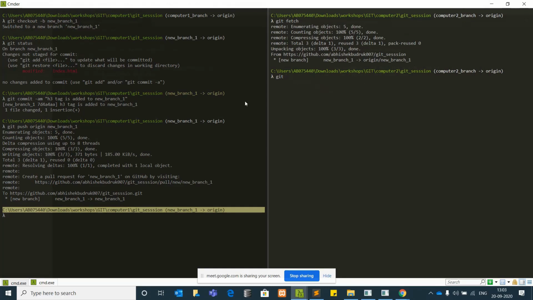computer 2 branch. So what I'll do, I'll just say git merge, and I'll mention, okay, git merge. Sorry.